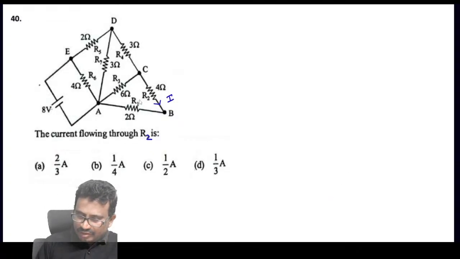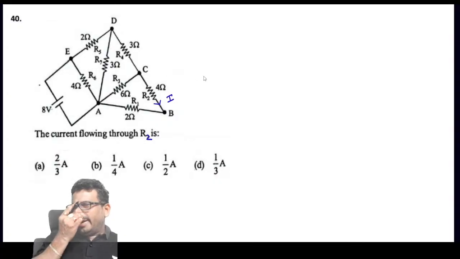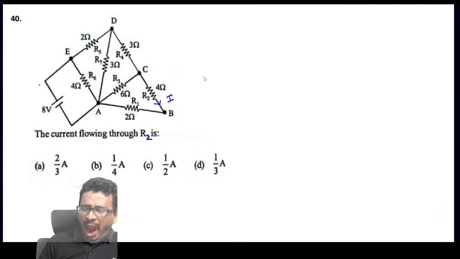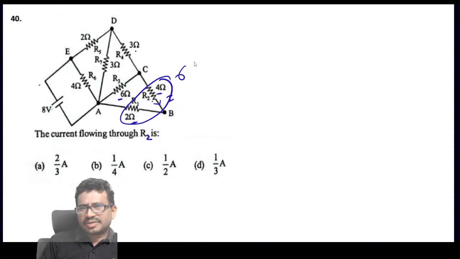So first of all, these two are in series, 6. 6 and 6 parallel, 3. 3 will come in series, 6. 3. So this value will become 6.